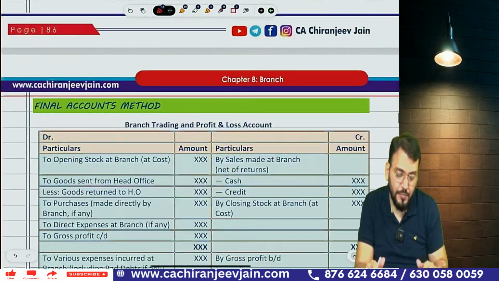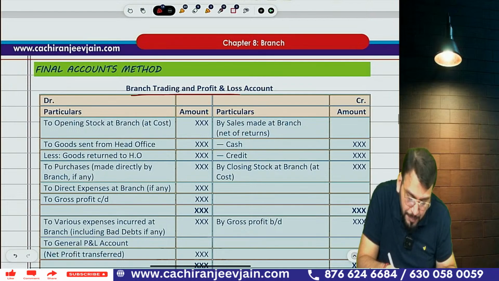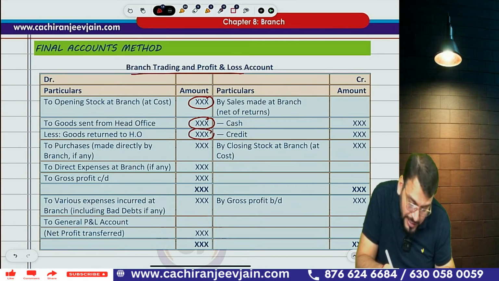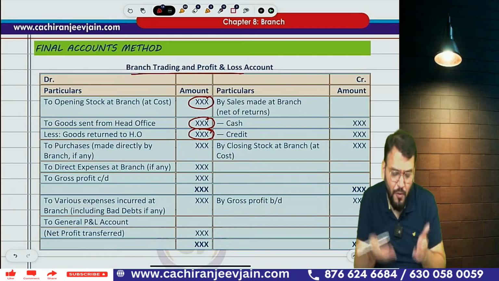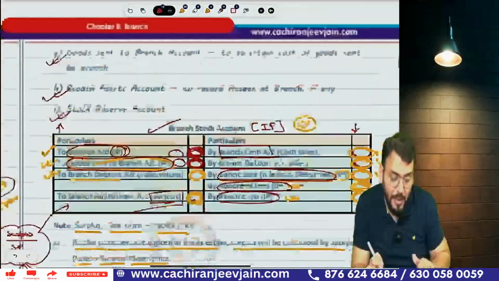Okay, then this is what the final account method is. You can see branch trading and PL account. So opening stock at cost price, goods sent from head office at cost price, deduct goods returned to head office. This you can read. This is the format of branch trading and PL account. Okay. What is the format of branch account?